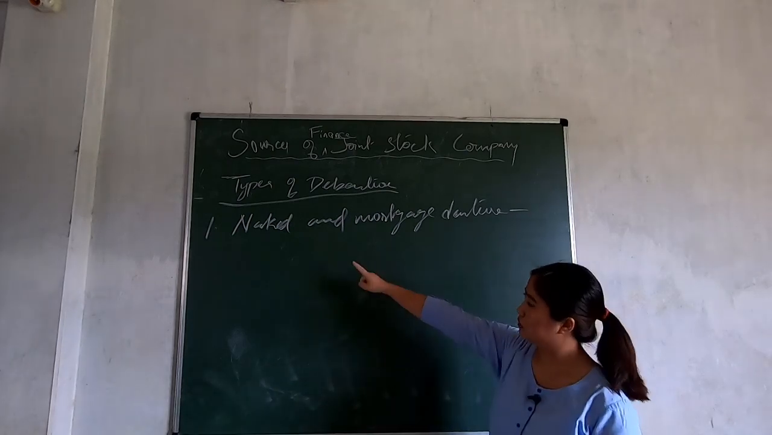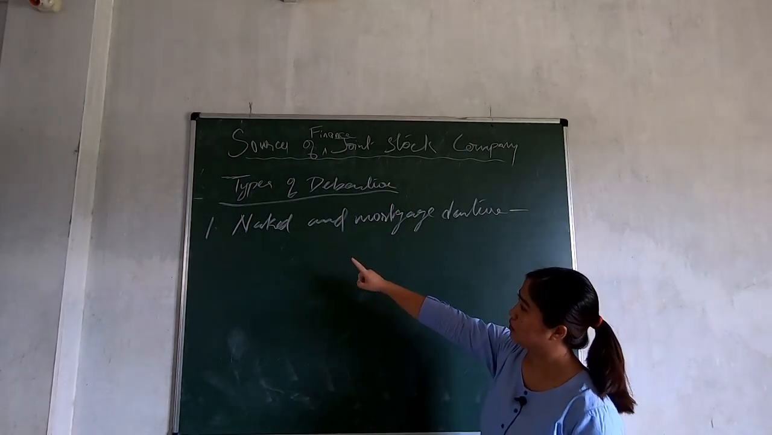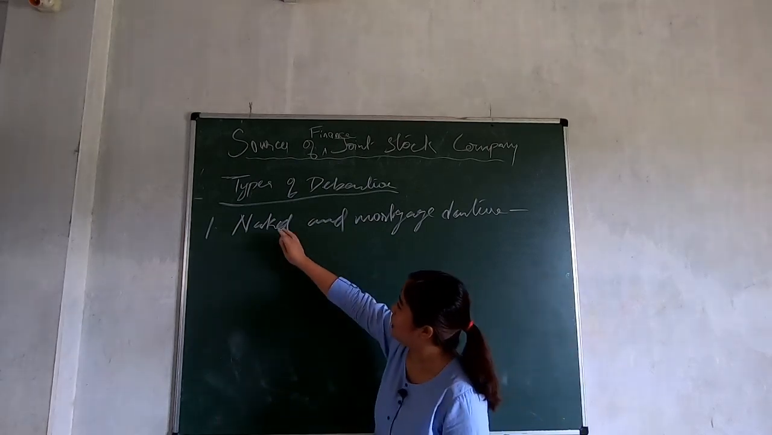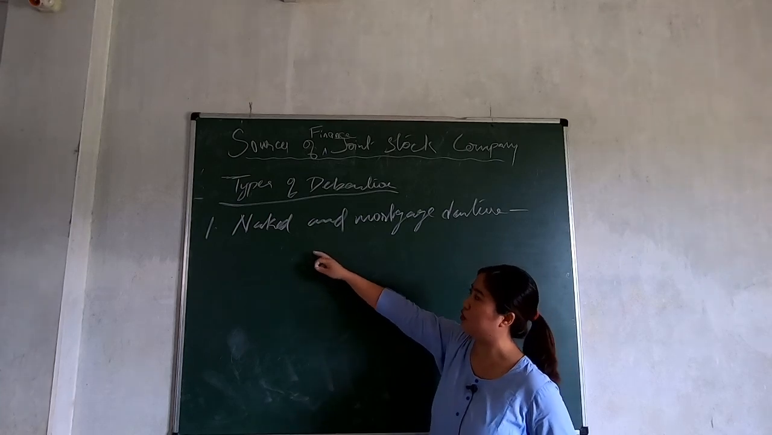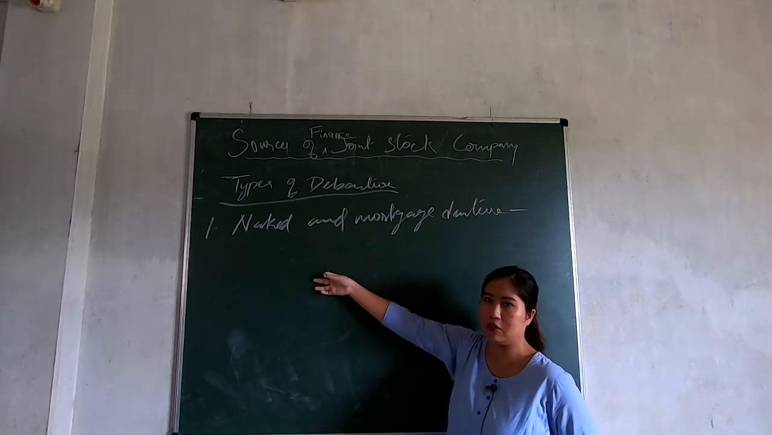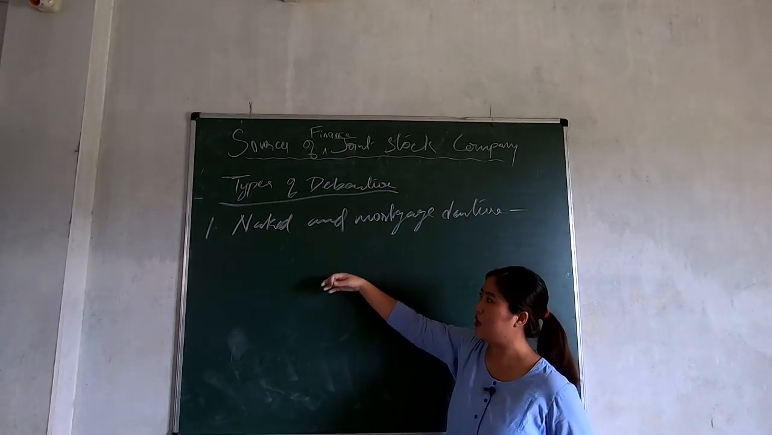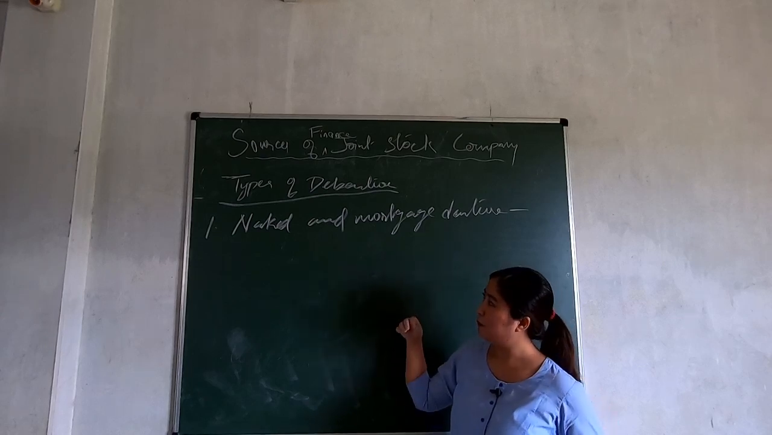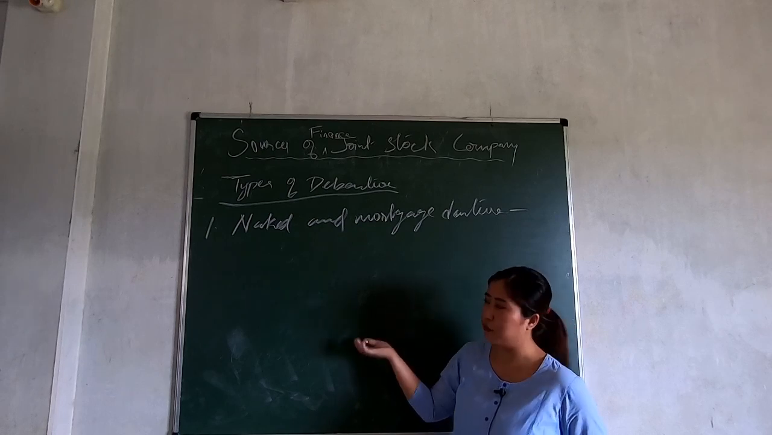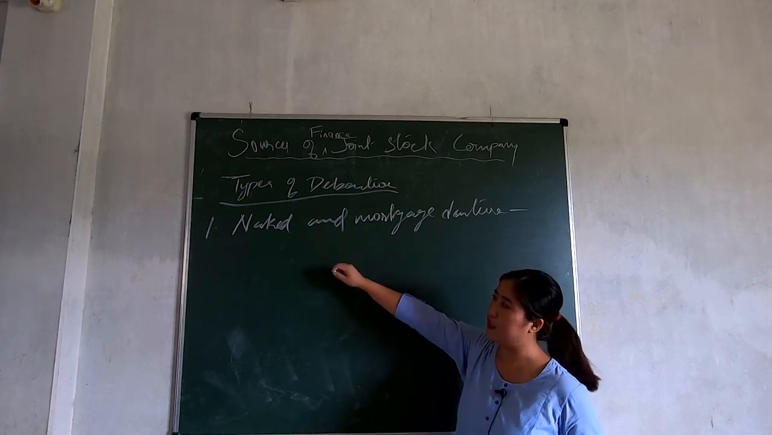So a naked debenture is also known as what? Simple debenture or unsecured. This type of debenture is issued to the debenture holder without any charge on the asset of the company. So if the company fails to pay money or makes default, they cannot take any legal actions against the company.